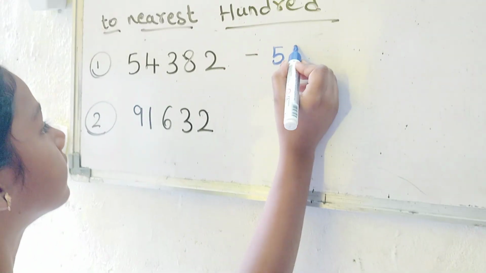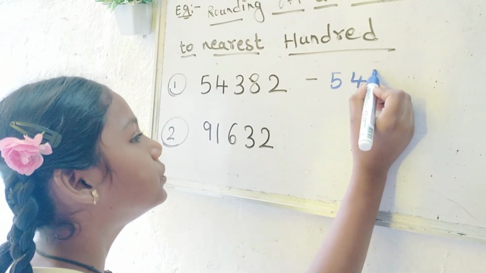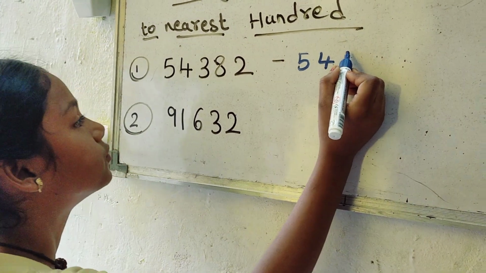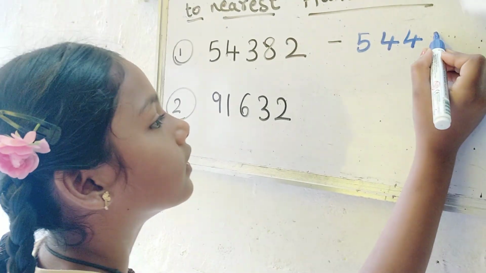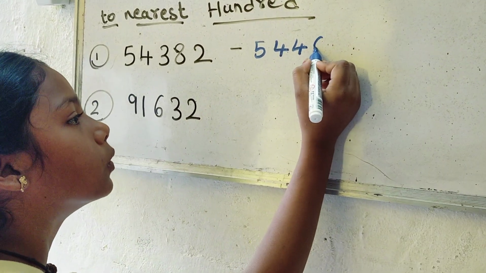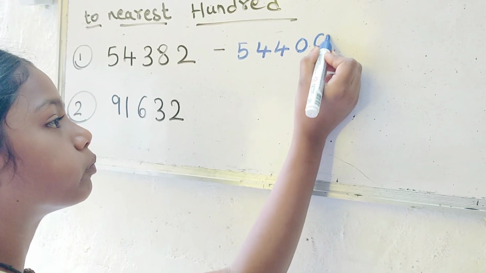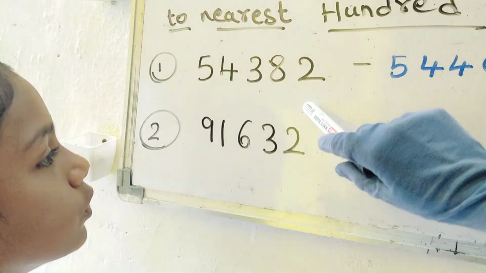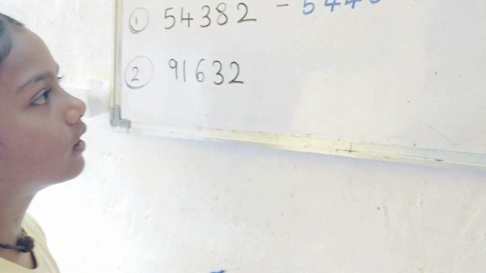5 as it is. 4 as it is. Then what you will do? When you round up, you have to add 1 to the hundreds place. So 3 will become 4, yes, 400. And then the remaining digits will become 0, 0, 0, yes, 0, 0. One more 0. Very good. So 54,382 is rounded up to 54,400. Did you understand, kids?